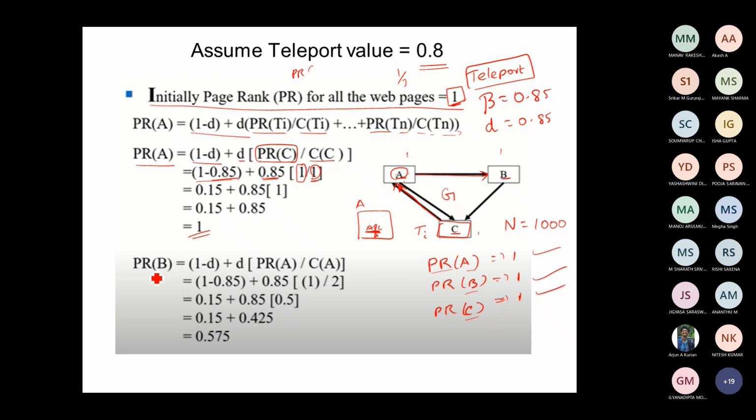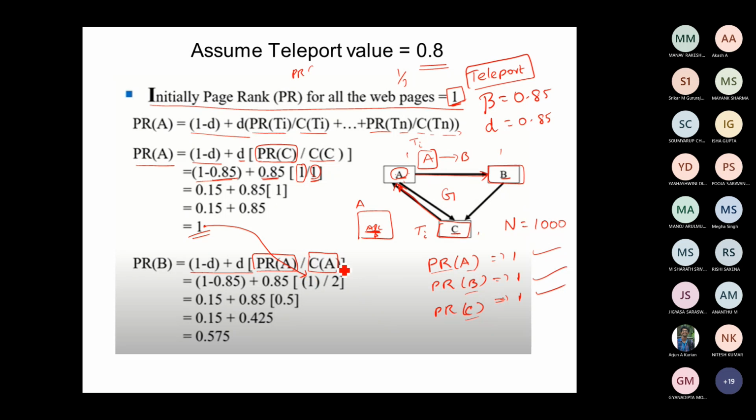Okay, now we will go for PageRank of B. How many incoming links are there for B? Only one incoming link. A to B is the only incoming link. So A is identified to be my T1. So 1 minus d plus d times PR of A divided by C of A. What is the PageRank of A? We have got this value, right? This value you have to give over here.